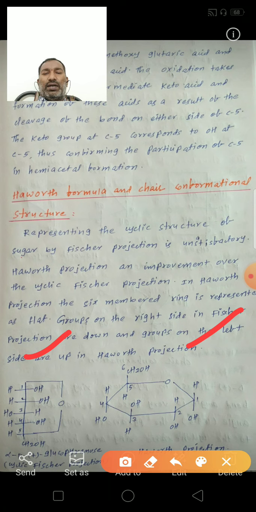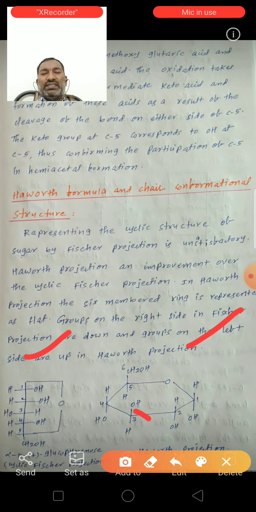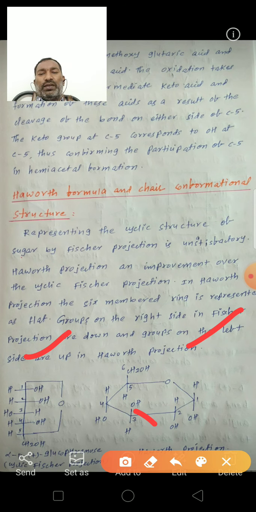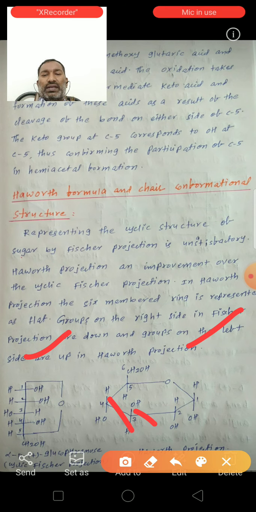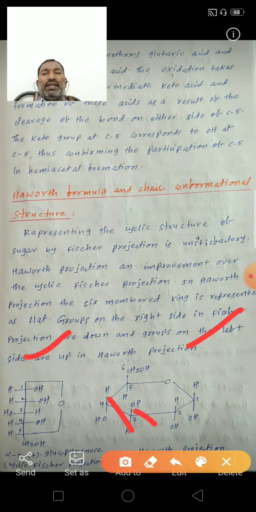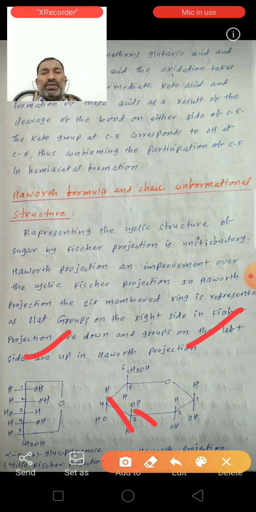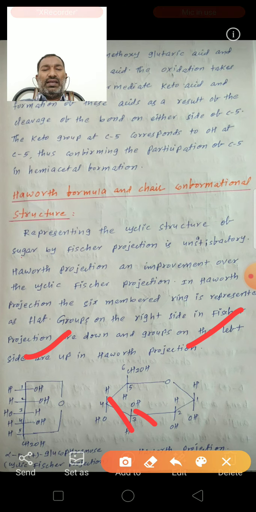In the third carbon, right side H is down, left side OH is up. In the fourth carbon, right side OH is down and left side H is up. In the fifth carbon, left side hydrogen, and the sixth carbon CH2OH. This is the Haworth projection.